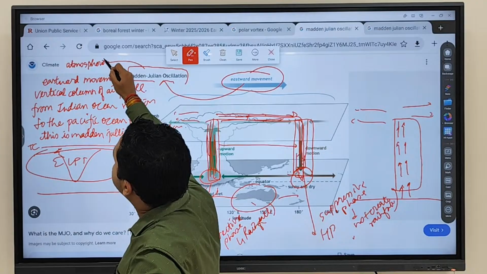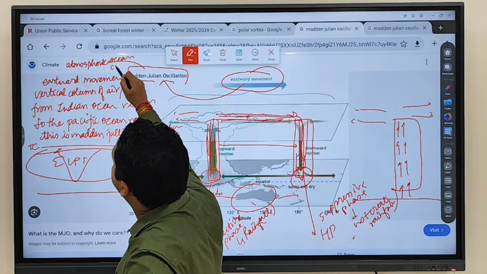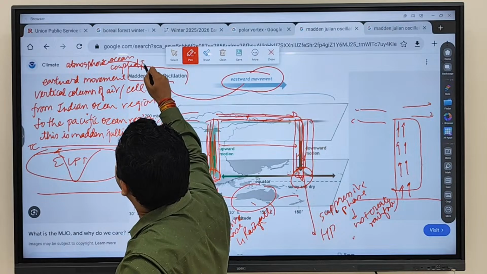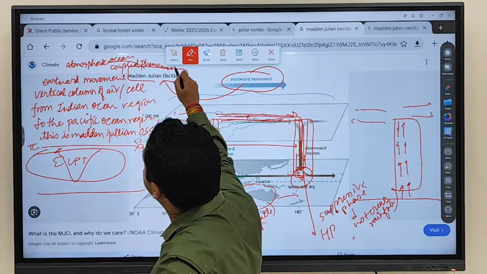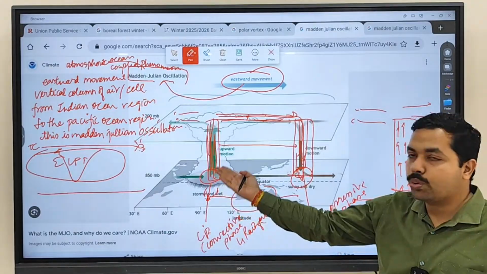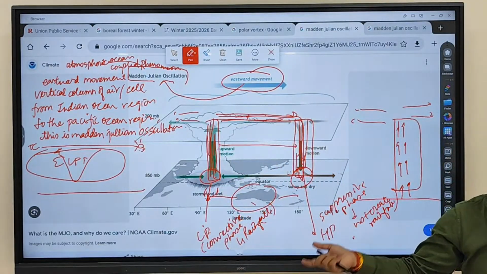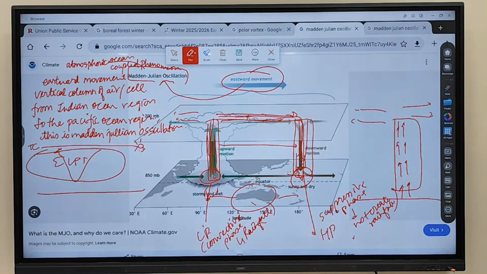As we discussed, it is an atmospheric ocean coupled phenomena. From the oceans, winds are rising, and where are they rising? In the atmosphere. So this is also defined as an atmospheric ocean coupled phenomena. Fine. So what you have to keep in mind is that the Madden-Julian oscillation is an atmospheric ocean coupled phenomena. What happens in this phenomena?